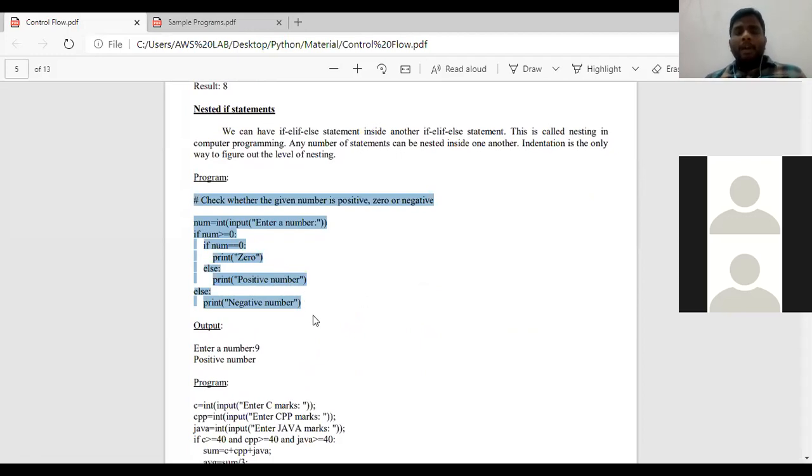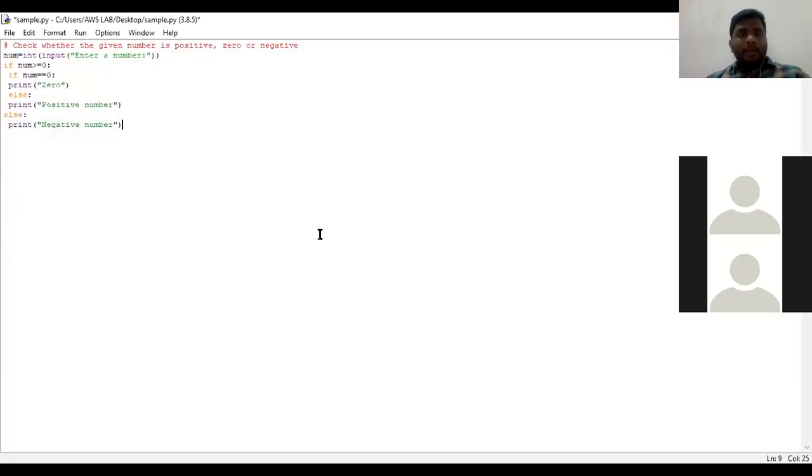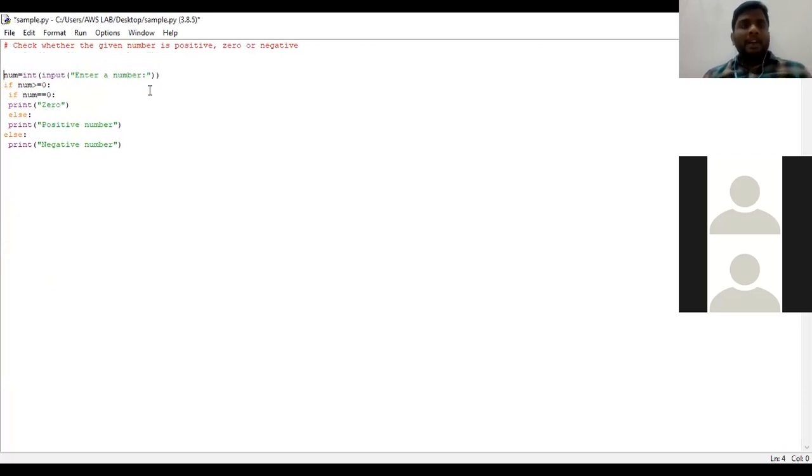The main aim of the program is to check whether the given number is a positive number, negative number, or a zero number. That is our aim of the program. Okay. Now check here. I have taken a variable called num, where this will be our prompt message. This will be input function, and the number which we are going to take need to be an integer.